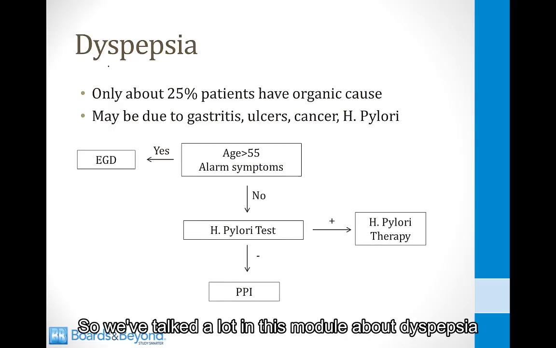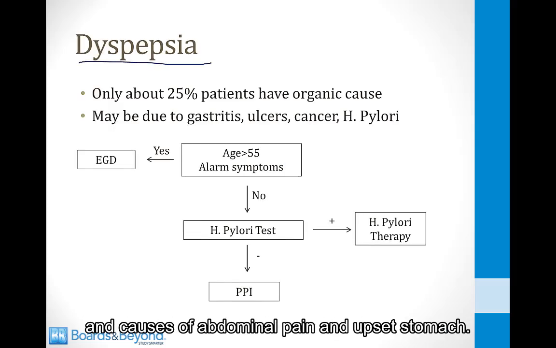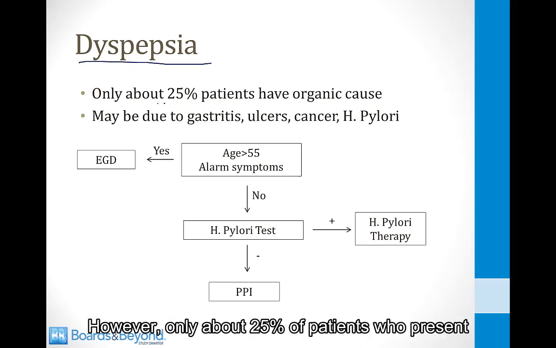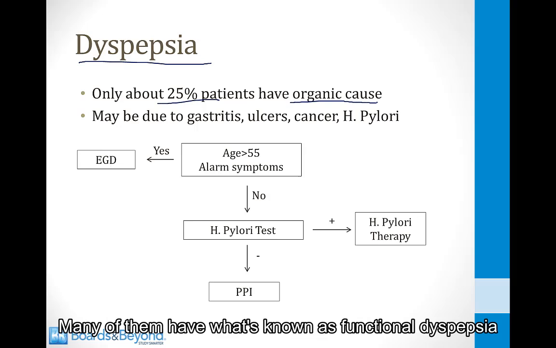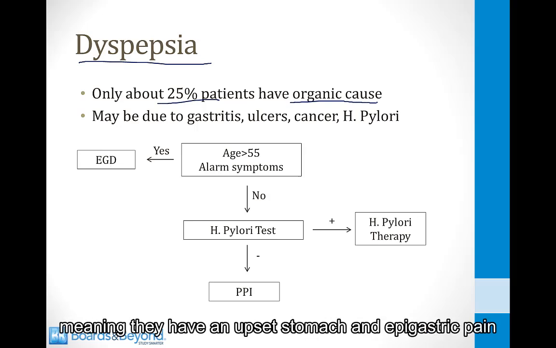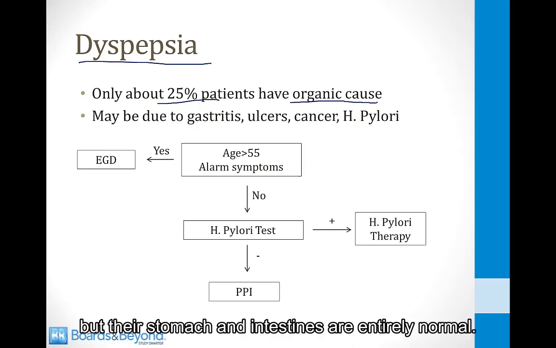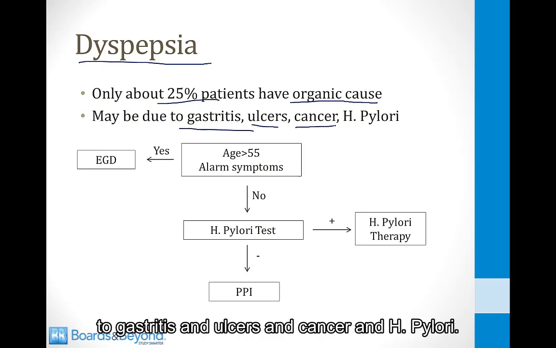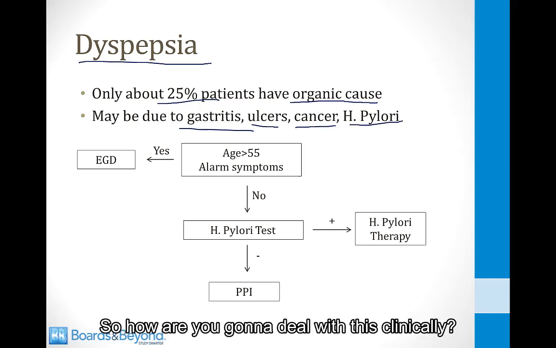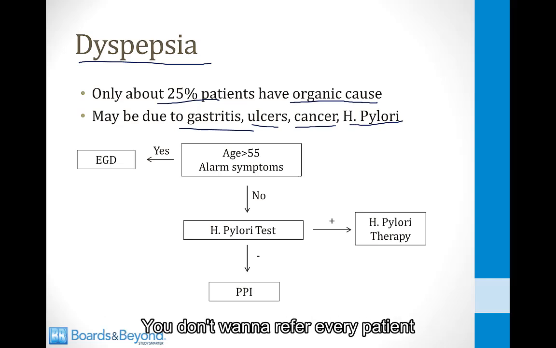So we've talked a lot in this module about dyspepsia and causes of abdominal pain and upset stomach. However, only about 25% of patients who present to a physician with dyspepsia have an organic cause. Many of them have what's known as functional dyspepsia, meaning they have an upset stomach and epigastric pain, but their stomach and intestines are entirely normal. However, as we have seen, dyspepsia may also be due to gastritis and ulcers and cancer and H. pylori. So how are you going to deal with this clinically? You don't want to refer every patient with an upset stomach for an endoscopy.